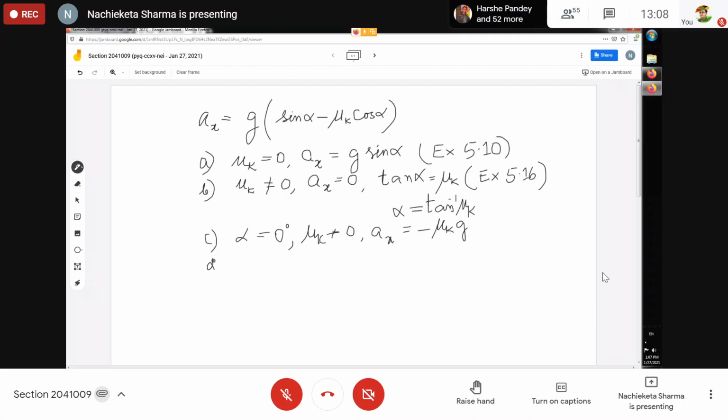If alpha is equal to 90 degrees, and suppose the friction is still there, then what will happen? Let us see.